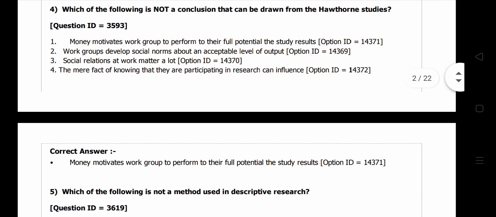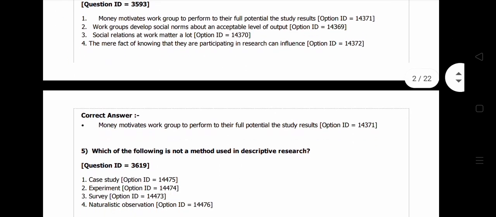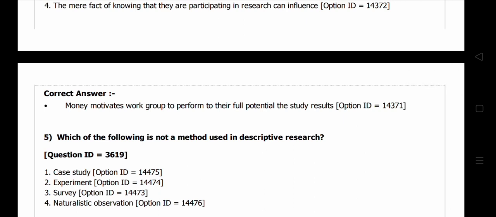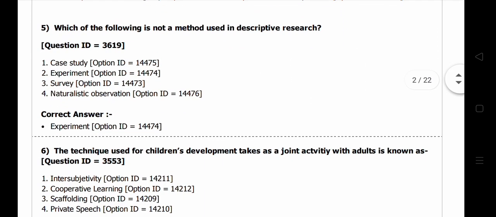Here the first one fits, although the second and third also match a little bit, but the first is more suitable, because the research shows that money motivates the work group to perform to their full potential. So next we will move to the next question.